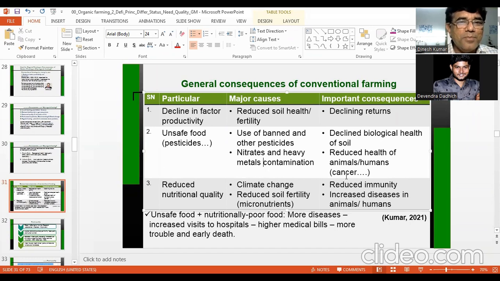Okay, the protein is more in pulses or meat. Go for egg, which contains fat and this. And for vitamins, you go for fruits and so on. So ultimately, you go for your food. So if your food is deficient in minerals and vitamins, then how can you overcome problems? So ultimately, these are the consequences of reduced nutritional quality. So please remember these three important points.